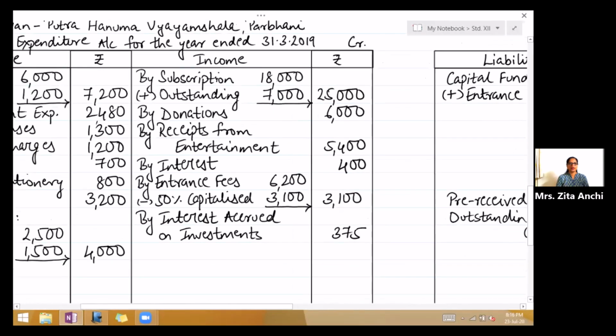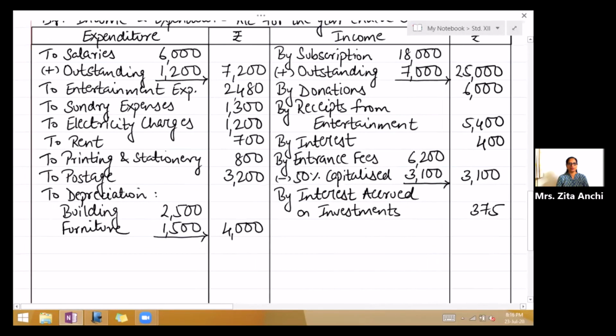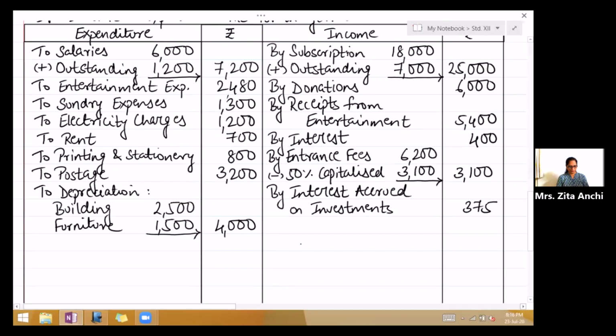So take your income and expenditure account, find out which side is greater. Take the total of the credit side. Credit side total is 40,275.